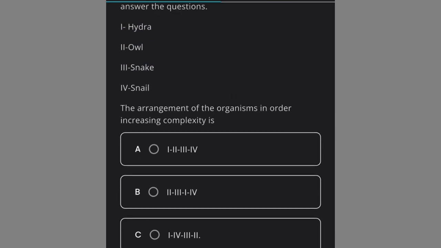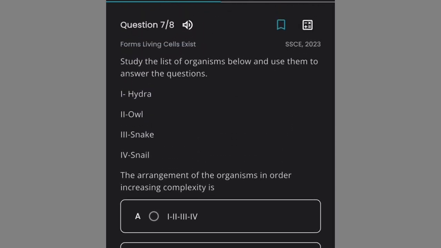Next, study the list of organisms below and use them to answer the questions. I is Hydra, II is owl, III is snake, IV is snail. The arrangement of the organisms in order of increasing complexity is? Let's consider what is the simplest level among the 4 organisms. First of all, Hydra is a tissue-level organism, owl is an organism, snake is an organism too.